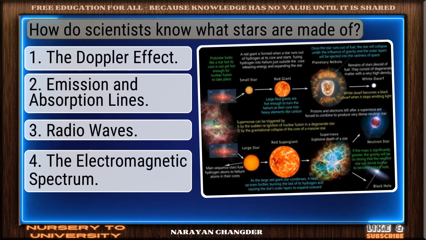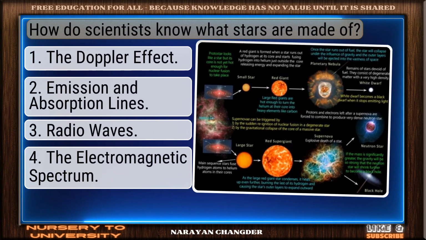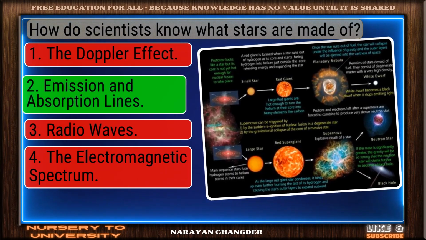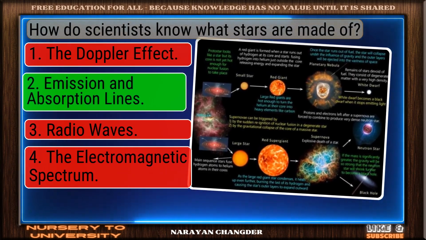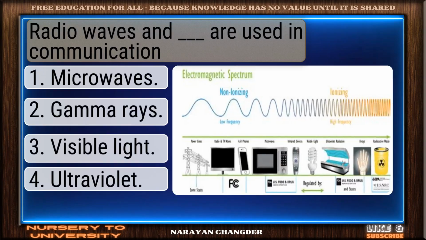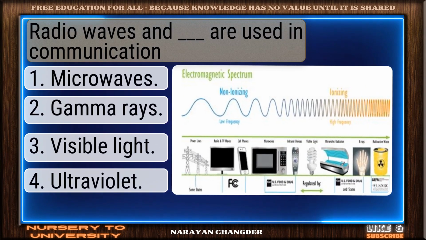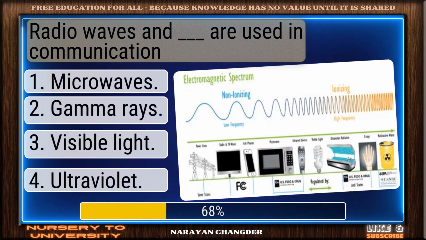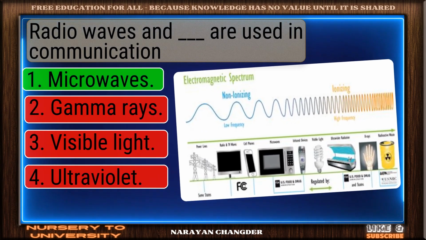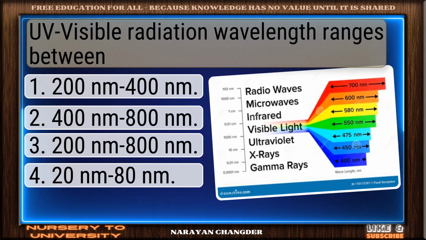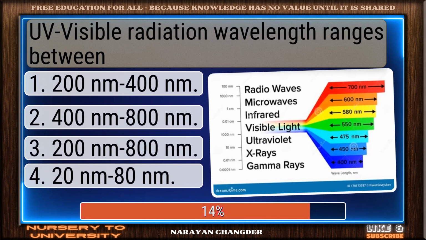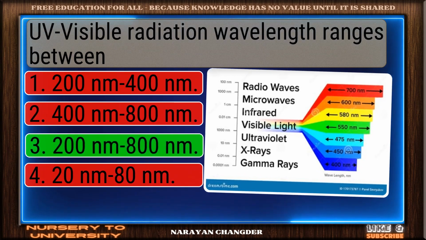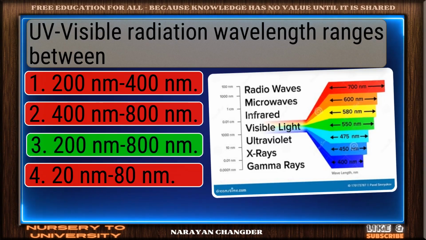How do scientists know what stars are made of? Solid response. Emission and absorption lines is a valid choice. Radio waves and dash are used in communication. Correct. Microwaves is the right answer. UV visible radiation wavelength ranges between? Sharp thinking. 200-800 nanometers is the right choice.